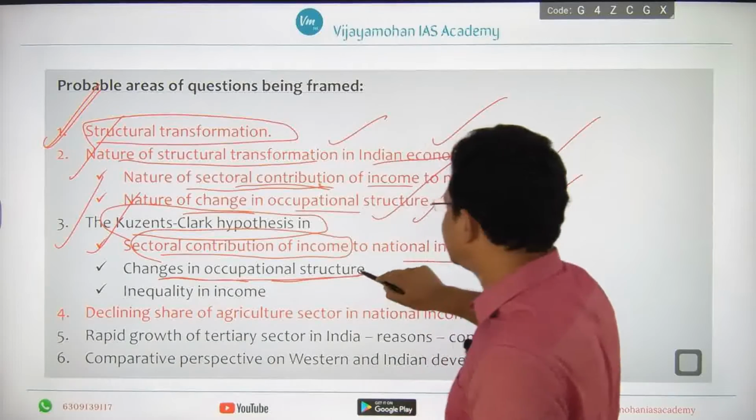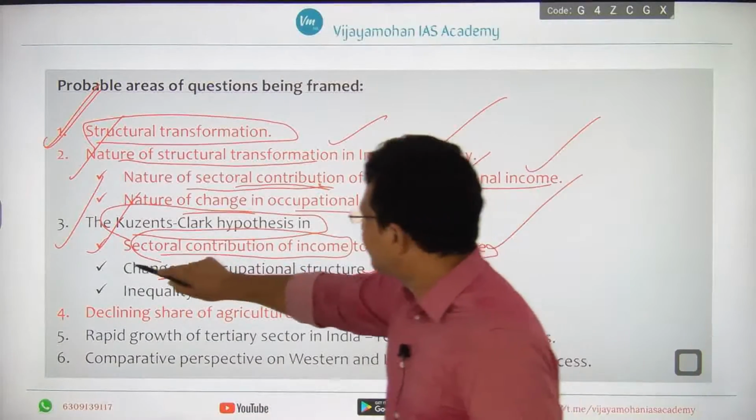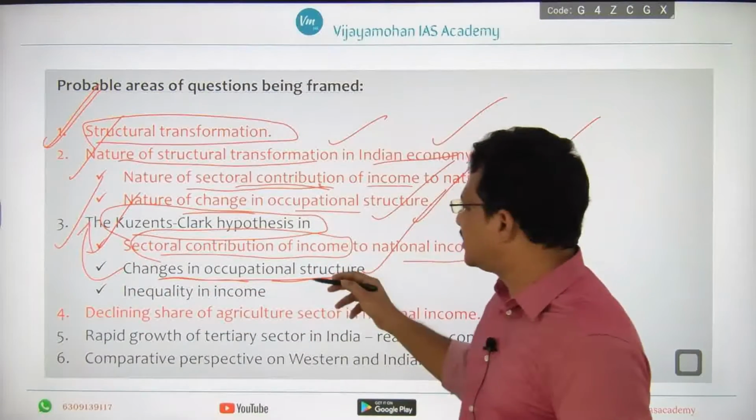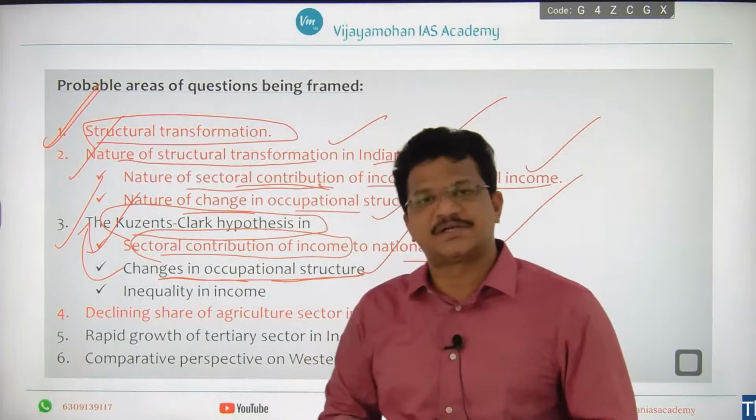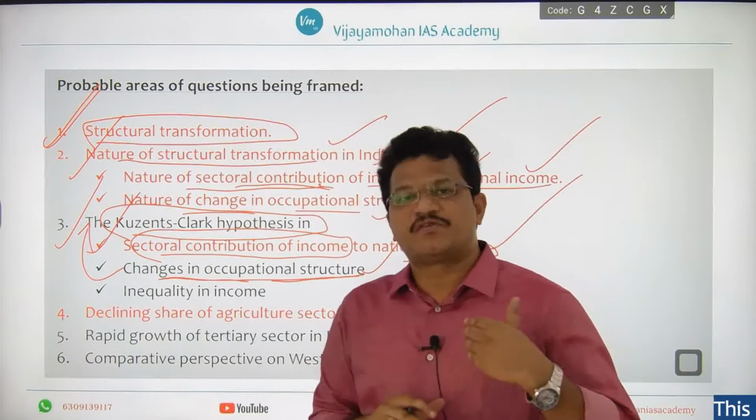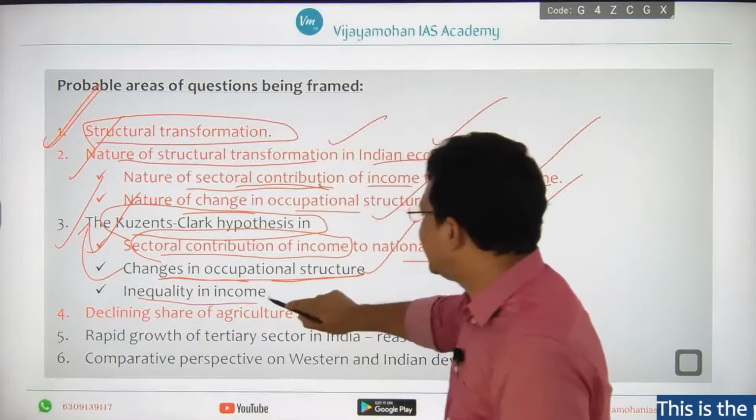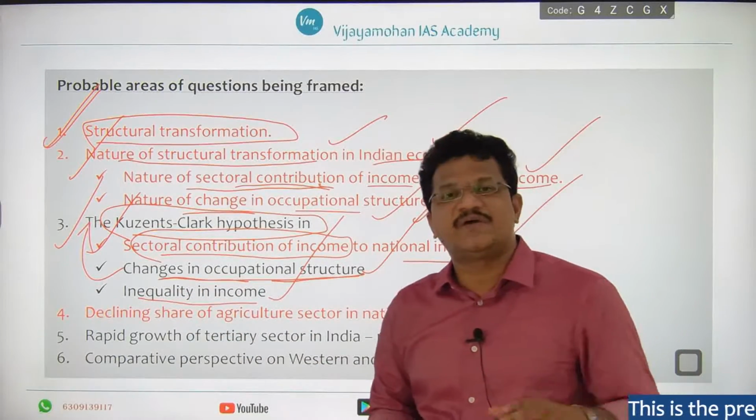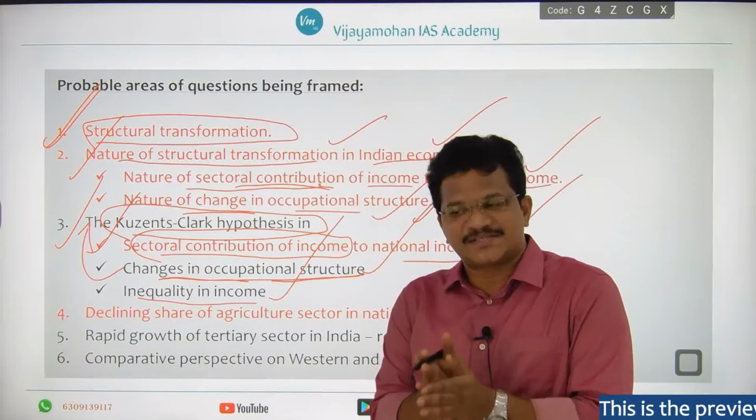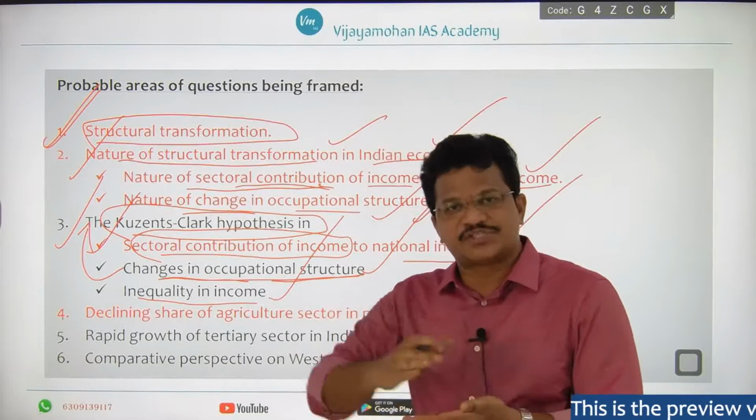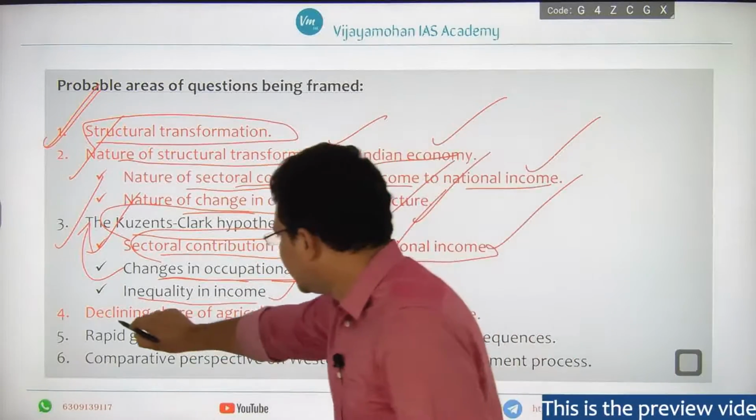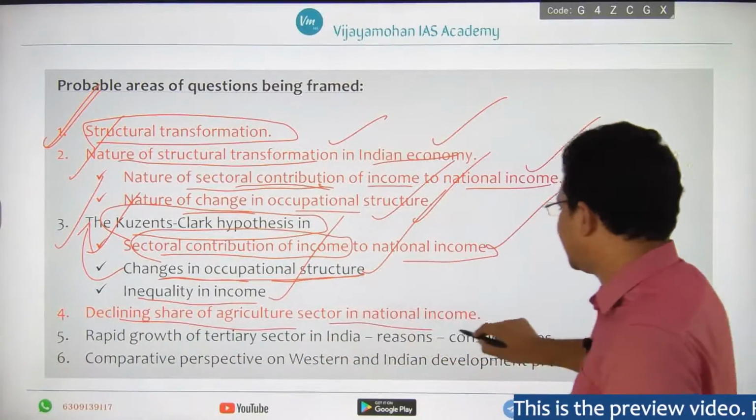Changes in occupational structure, and you connect it with the Kuznets-Clark hypothesis, how changes in occupational structure happen as the economy moves from one development path to a higher development path. Then inequality in income, I already told you how inequality will change as the development process proceeds, right? Now, declining share of the agriculture sector in national income.